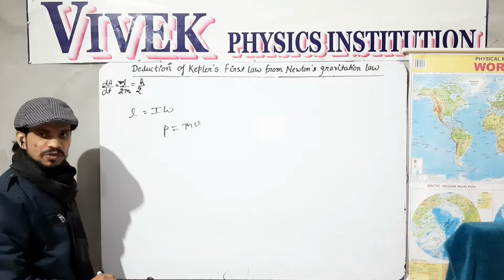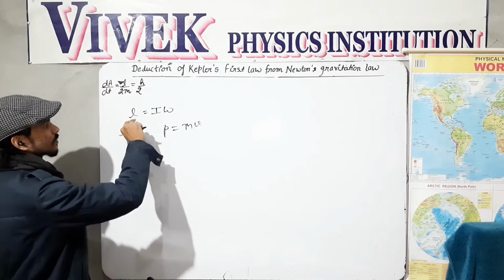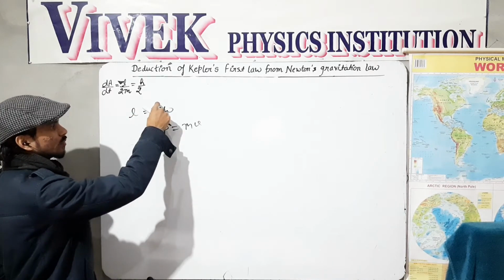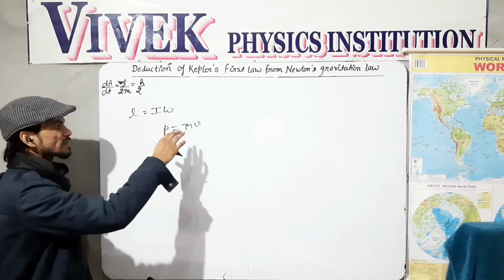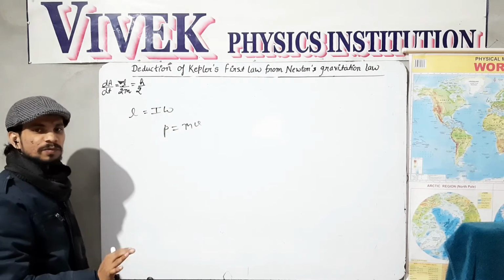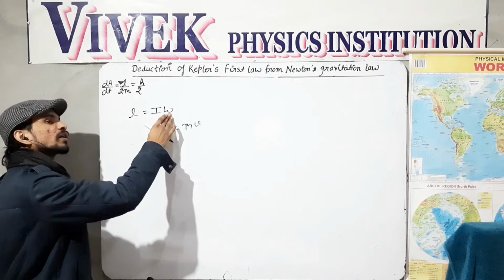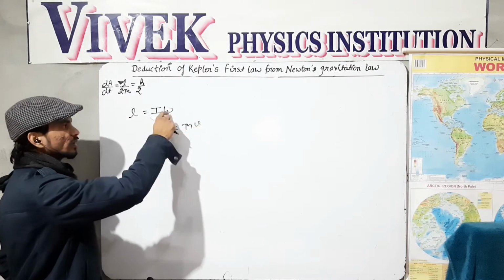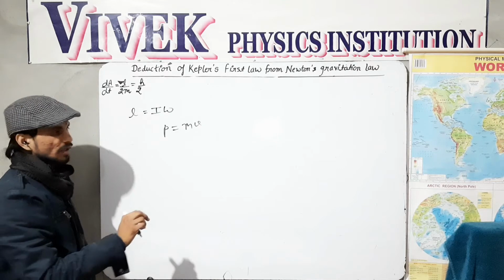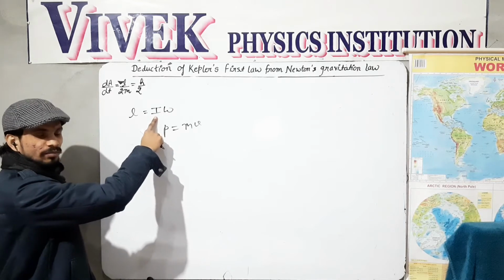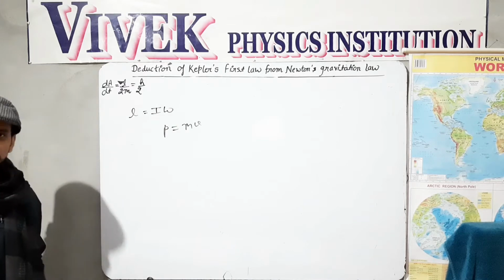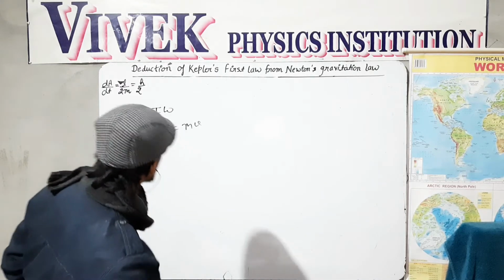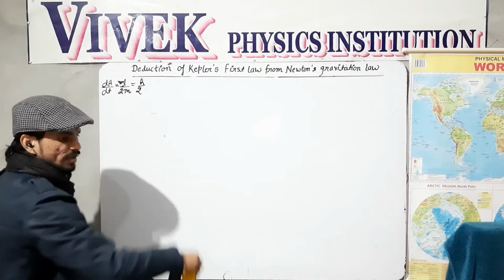In rotational motion, the angular momentum is the moment of inertia, which plays the role of mass in linear motion, times omega, the angular velocity. So the moment of inertia of the planet multiplied by its angular velocity gives the angular momentum of the planet. So we can use this fact also.